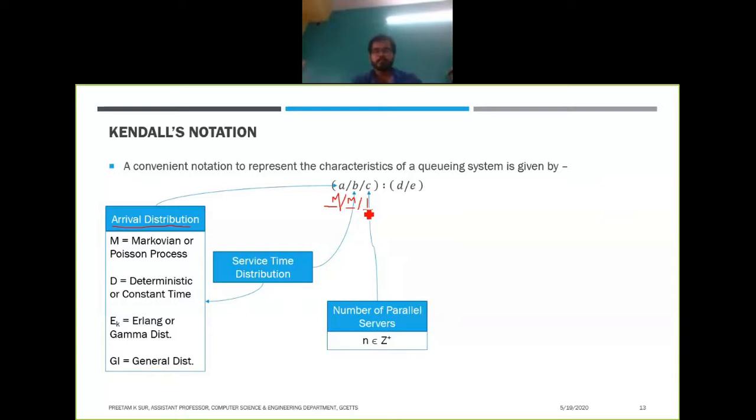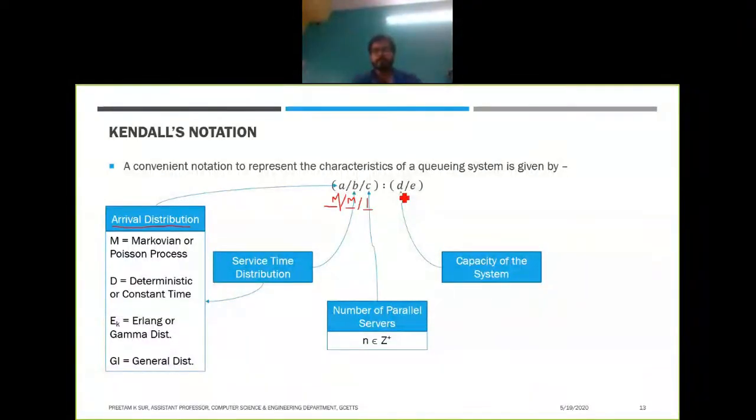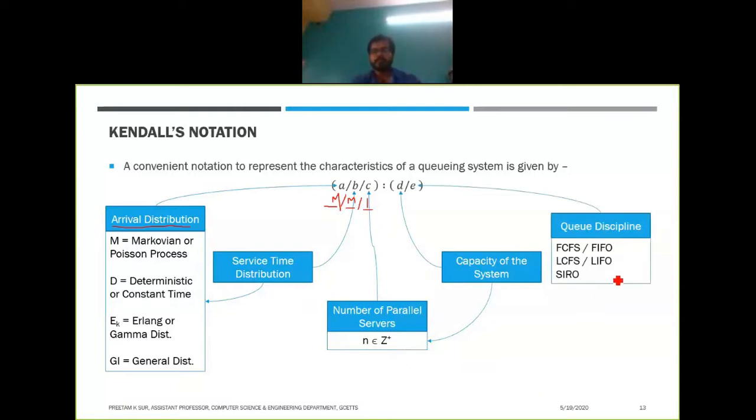There will be variations of this model depending on these parameters, D and E. So what do D and E represent? D represents the capacity of the system. The capacity also can be any positive integer, so the capacity should at least be 1 or can be infinite, or can be any constant from 1 to infinite. And E denotes the queue discipline.